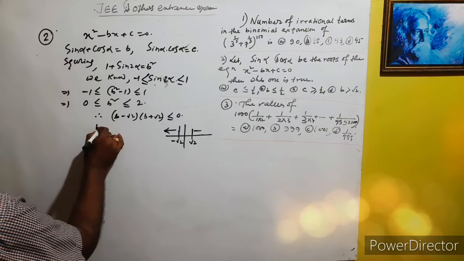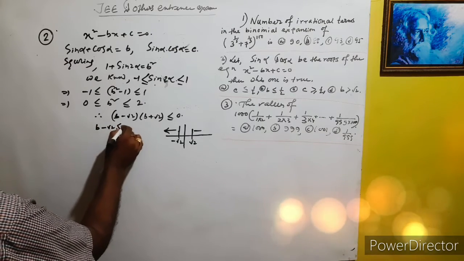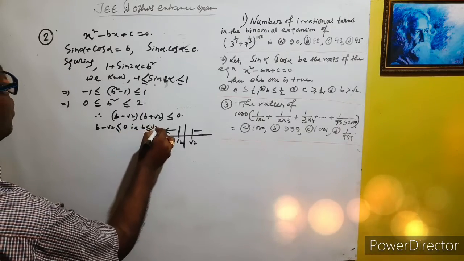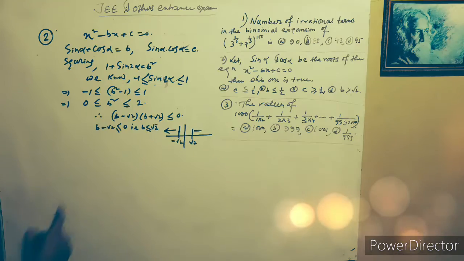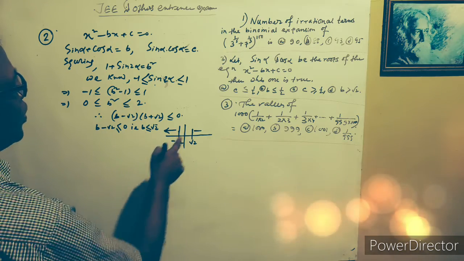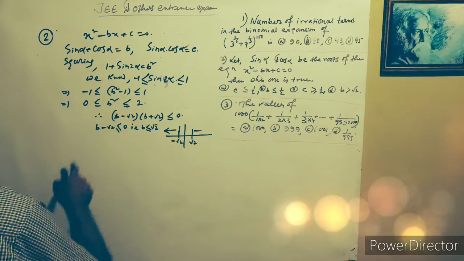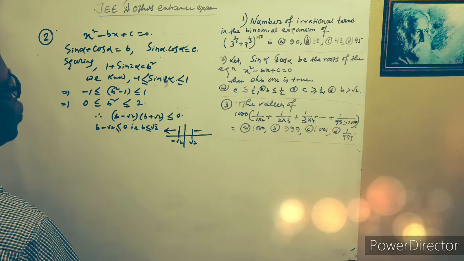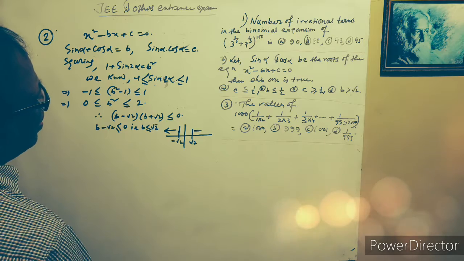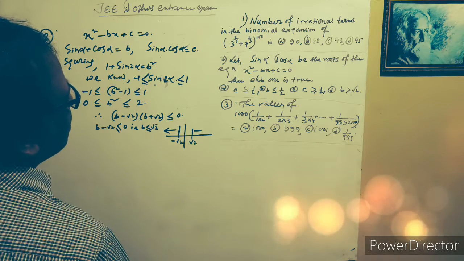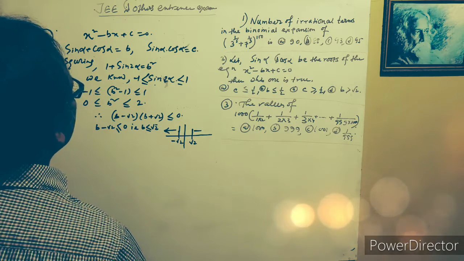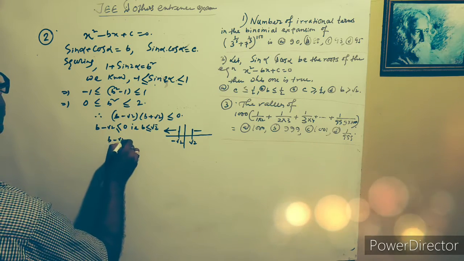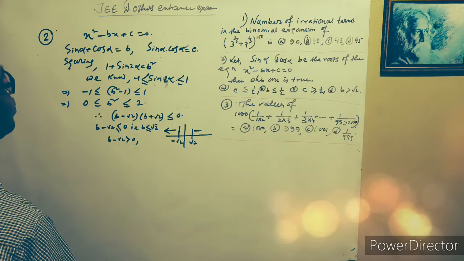So b minus root 2 is less than or equal to 0, that is b is less than or equal to root 2. Okay, now for the other factor, b plus root 2 is greater than or equal to 0.